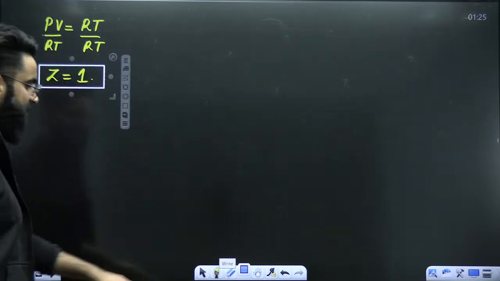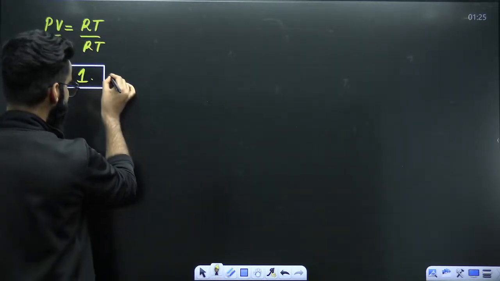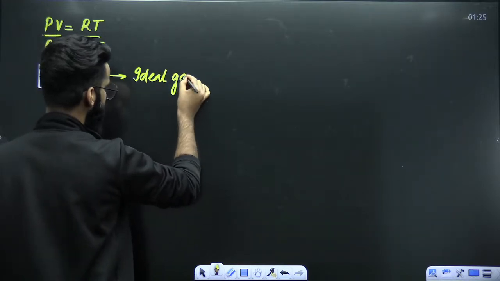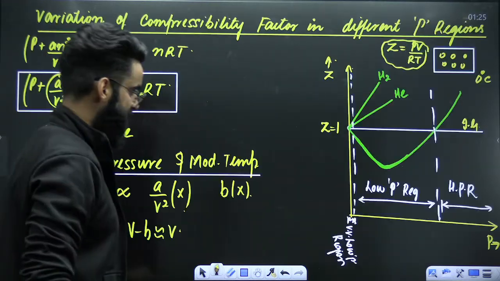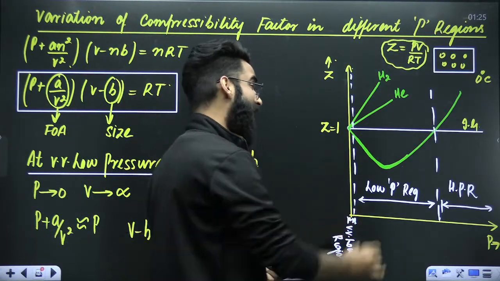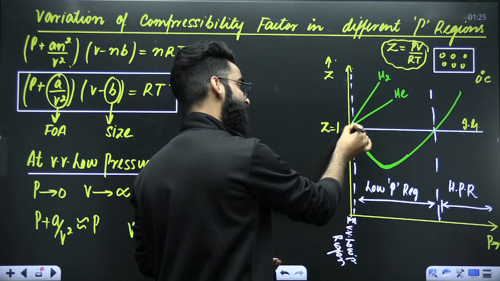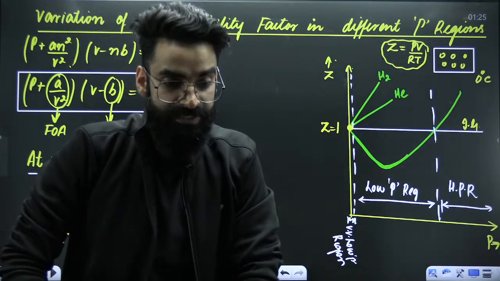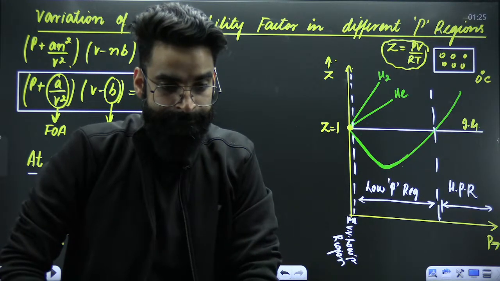That means when the real gas is kept at very, very, very low pressure, it behaves like the ideal gas. That's why the graph starts from here. That's why it starts from the Z is equal to 1 line. I hope you're getting it.